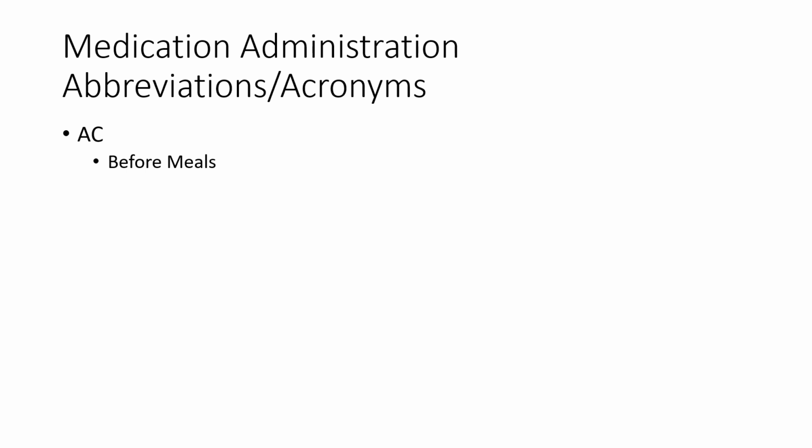PRN, this is another term that you might be familiar with. It's a Latin phrase, and you don't need to know what the Latin phrase is, but it means as needed. PRN translates to as needed. So you'll see this with pain medication, right? They'll say take this medication every 4 hours or as needed. So if you need it more frequently than that, take it. If you don't need it at the 4th hour because you don't really feel like you're in pain, then don't take it. It's preferable that you take as little as you need.